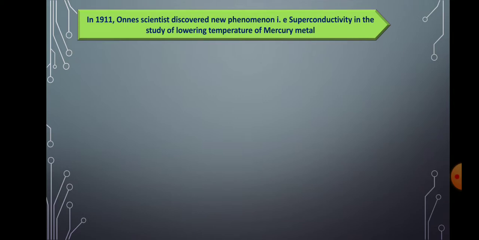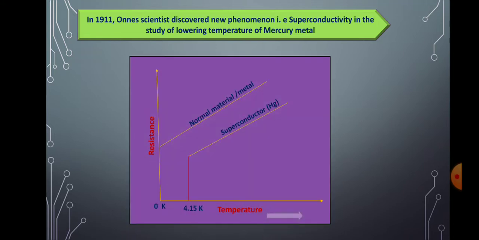In 1911, Onnes discovered a new phenomenon, that is superconductivity, in the study of lowering the temperature of mercury metal. He worked on mercury metal, and in that case he found a new phenomenon. Now look toward this graph or picture. You see that on the x-axis the temperature is present and on the y-axis the resistance is located.